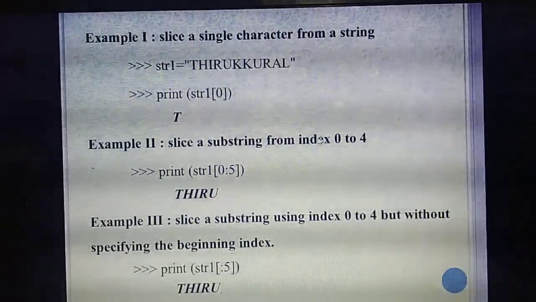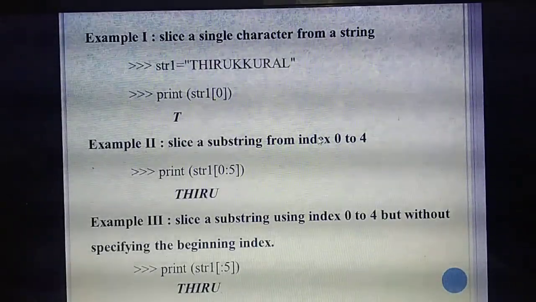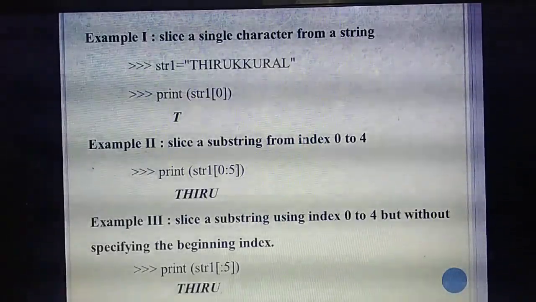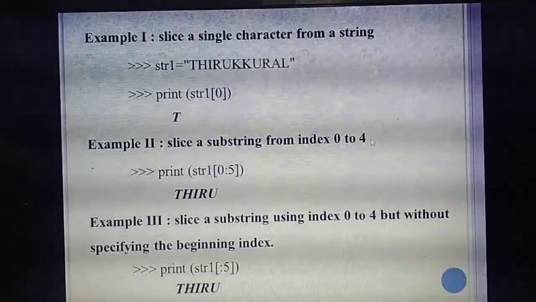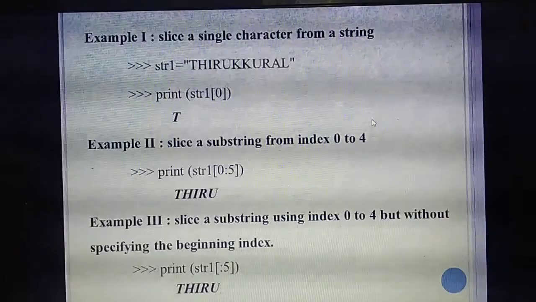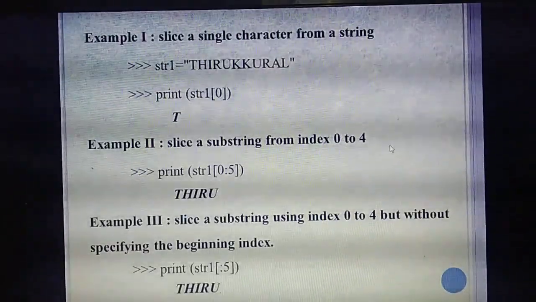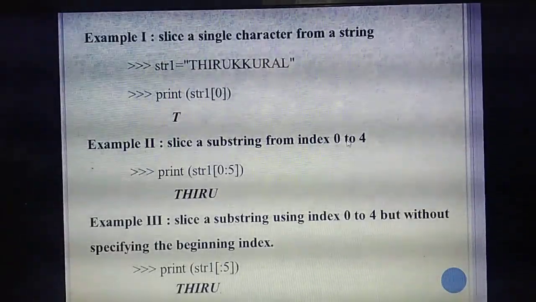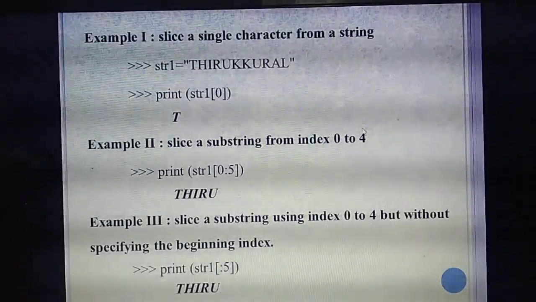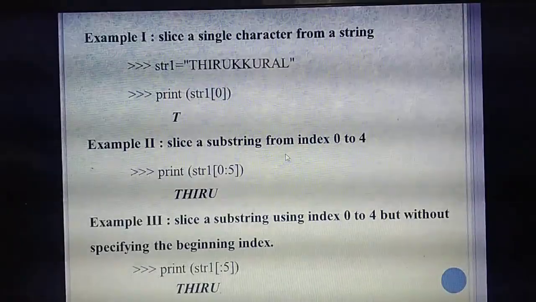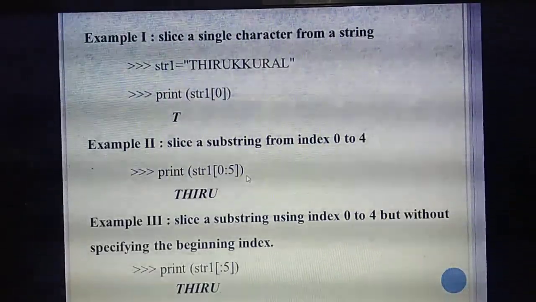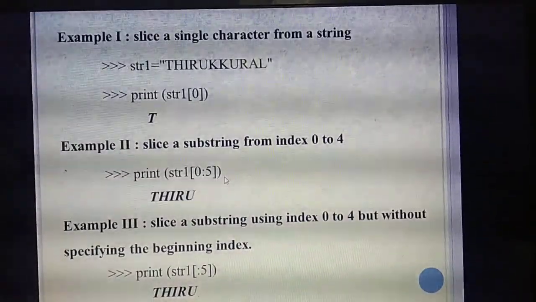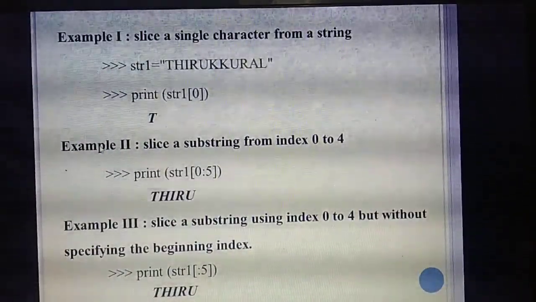So see the next thing. Next you are going to slice a substring. Here you sliced only a single character. Next you are going to slice a substring from index value 0 to 4. From where to where are you going to slice? From 0 to 4. If you need to get till the 4th value, you need to specify till 5. Why? Because index values always take the last value as n minus 1.